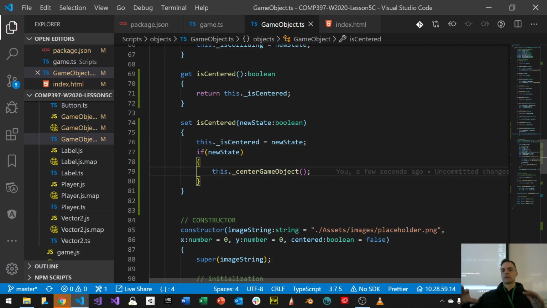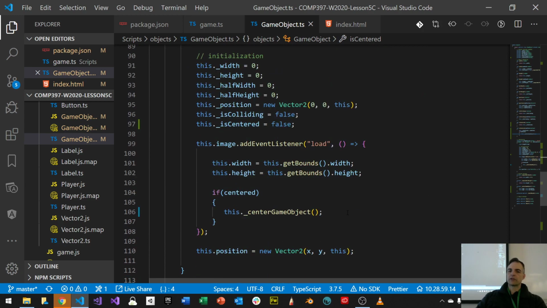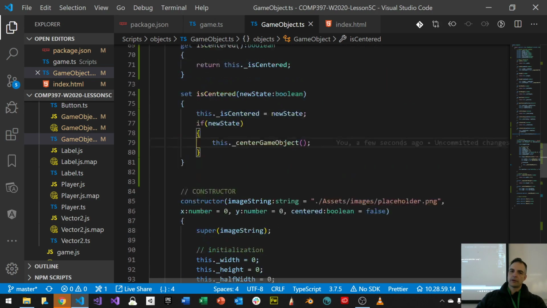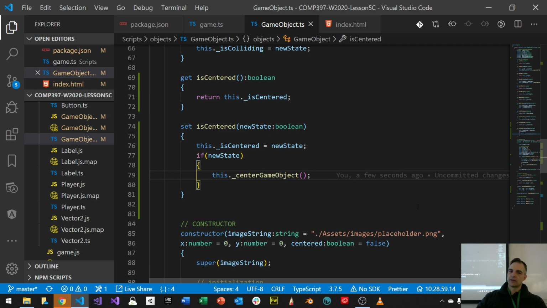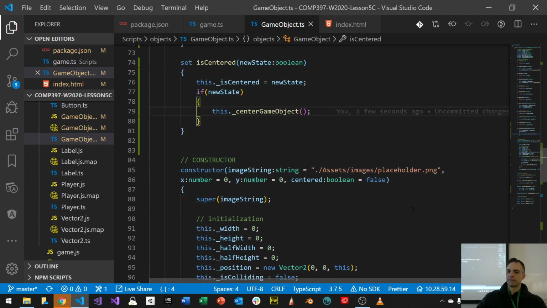Okay, does this change anything right now? Does this change anything? Because one thing we have to do is we have to also track that it's centered. Here, we're not tracking anything. So if it's centered, we're calling this. But if I just do this, this part, then we're also good.